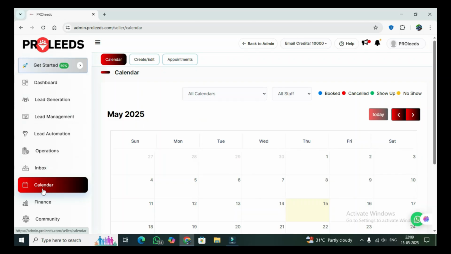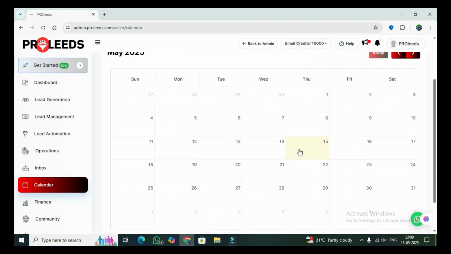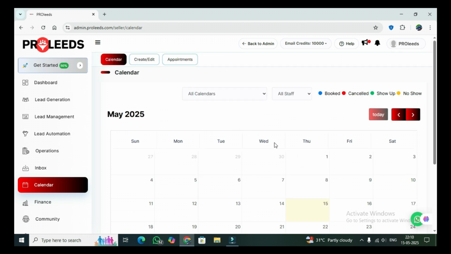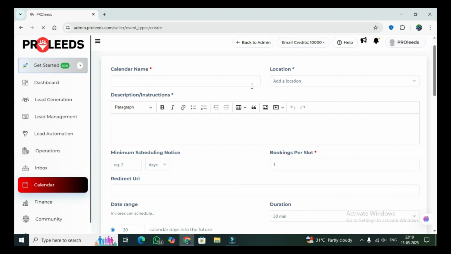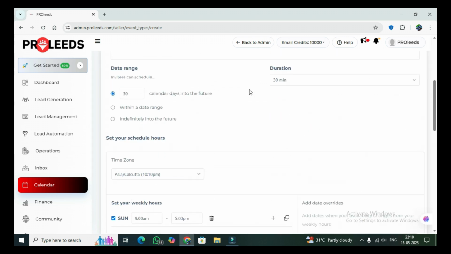So once you click calendar in ProLeads, you come to this particular interface. Here you can see which all bookings have occurred and the details for all bookings which they will fill in the form. So to create a calendar, we go to create edit. So here once we click, you get a plus button which is here. So we click that and then we come to this interface.